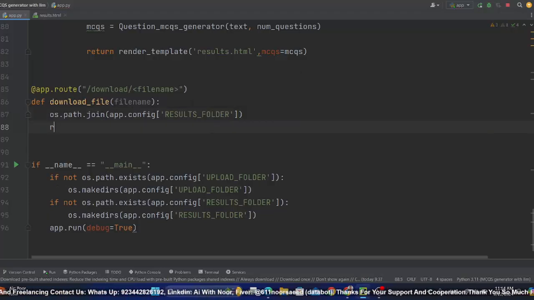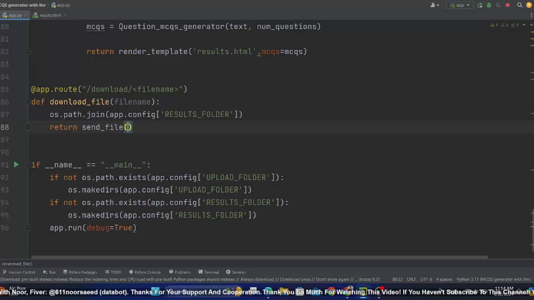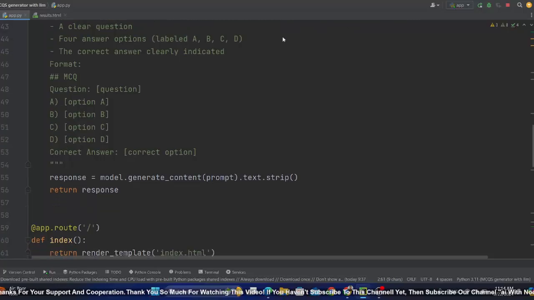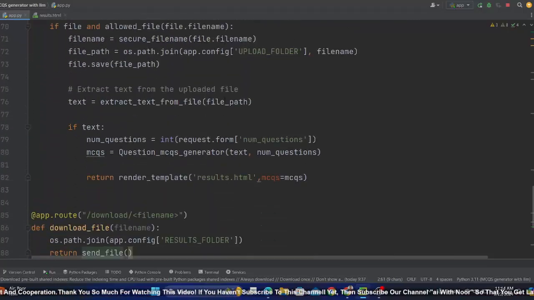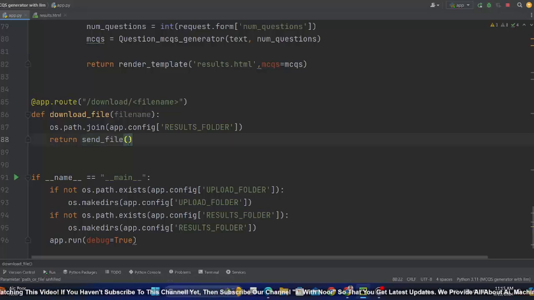And I will send this. So send_file, you might remember we imported it at the start. This send_file, don't use my APIs, use your own API, okay, because it's totally free, so don't use my one. I'll delete it a bit later. So yeah, this send_file is used to send files.